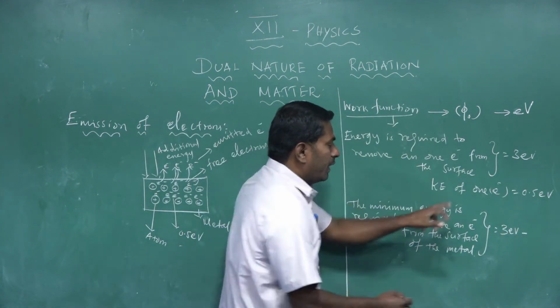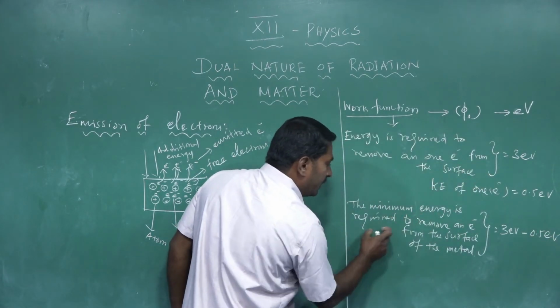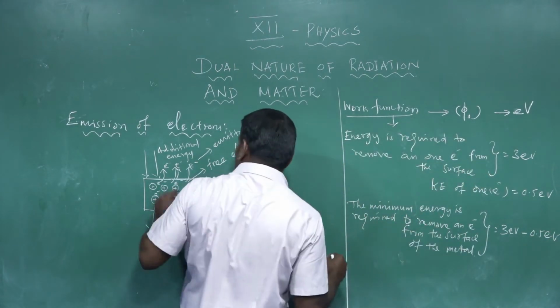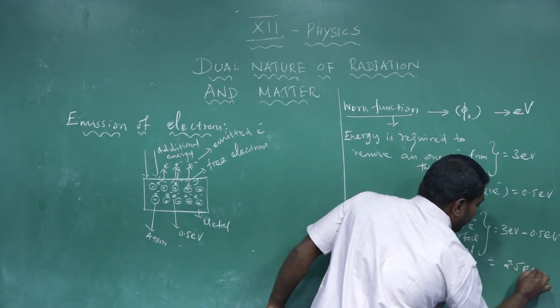The kinetic energy of one electron is 0.5 electron volt. So the minimum amount of energy required to remove one electron from the surface of the metal is equal to 2.5 electron volt.